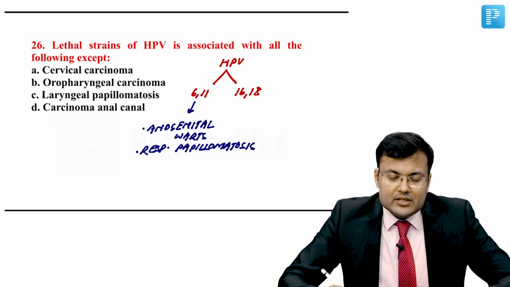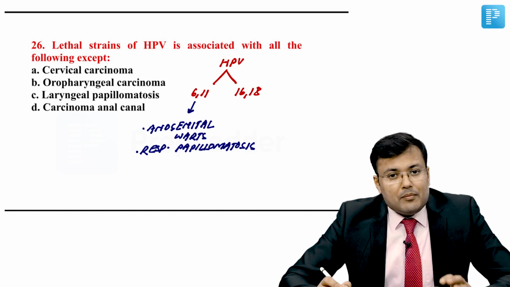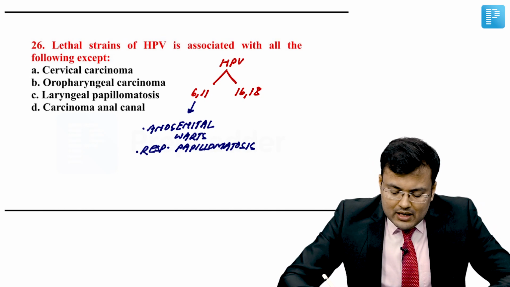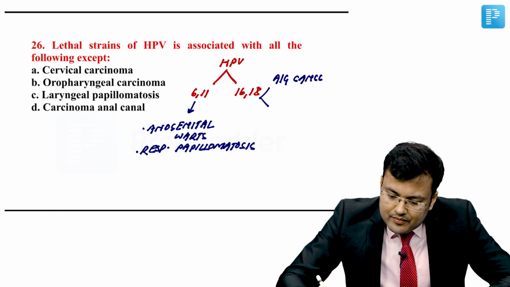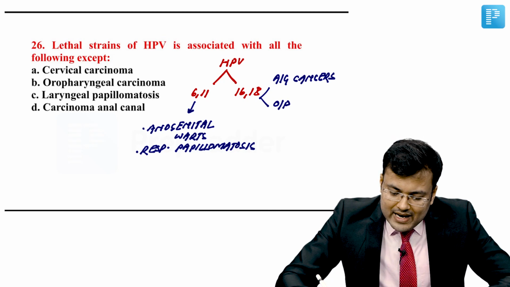Simple. The strain number 16 and 18, these are high risk strains. And by 6 and 11, there is increased risk of anogenital warts. By 16 and 18, there is increased risk of anogenital cancers. Simultaneously, oropharyngeal cancers also.